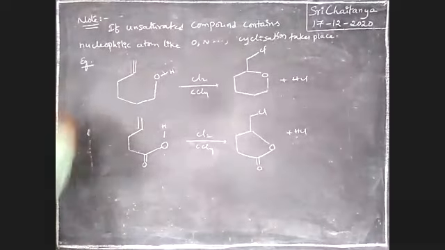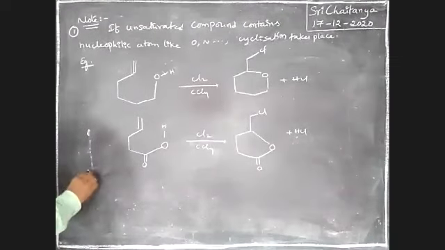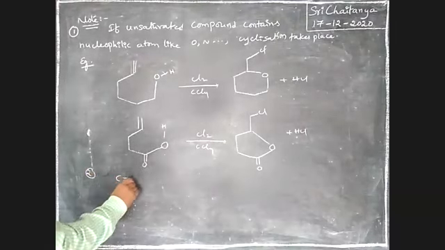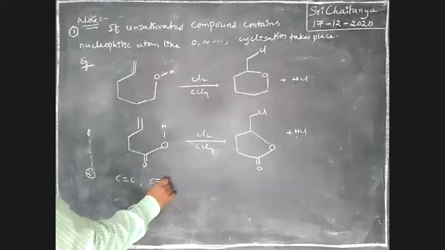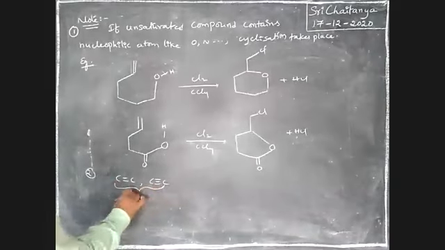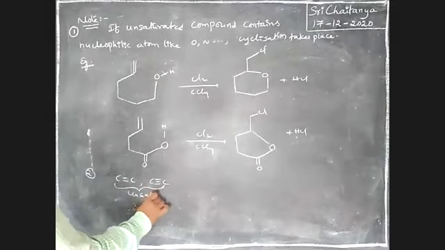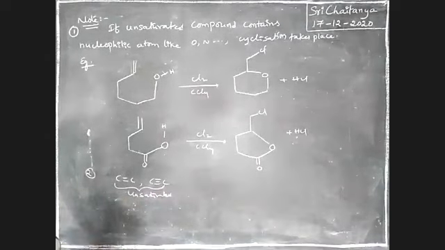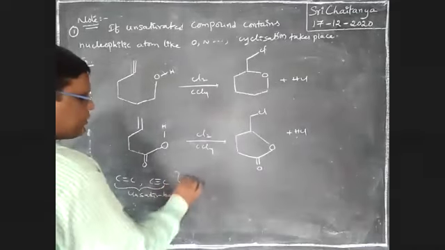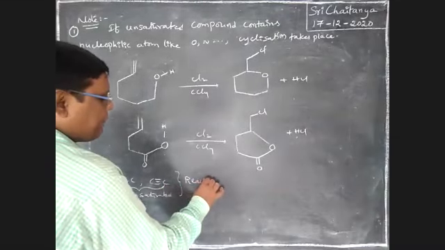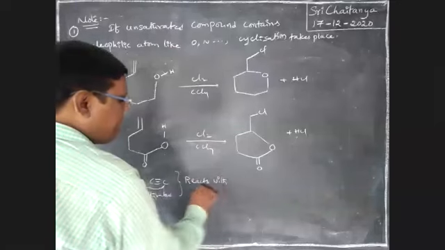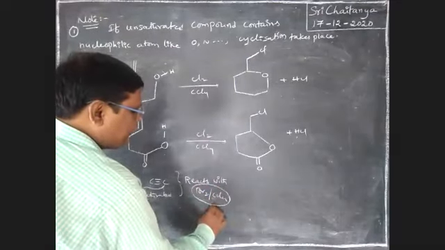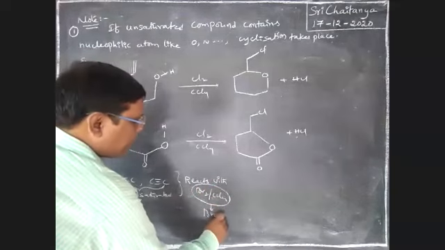Note the next point. Note point 2. C double bond C and C triple bond C are nothing but unsaturated compounds. These unsaturated compounds react with Br2 in CCl4. Boys, this Br2 in CCl4 has a brown color.